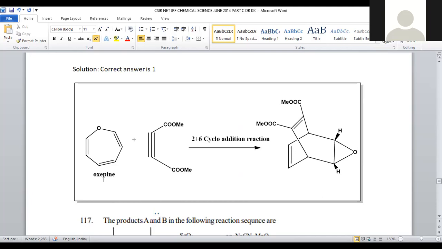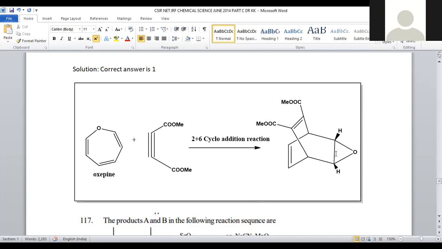Here is the starting material, the 7-membered ring known as oxepin. So this oxepin is treated with the acetylene moiety having ester functional groups at both ends, and it will participate in the 2 plus 6 cycloaddition reaction,